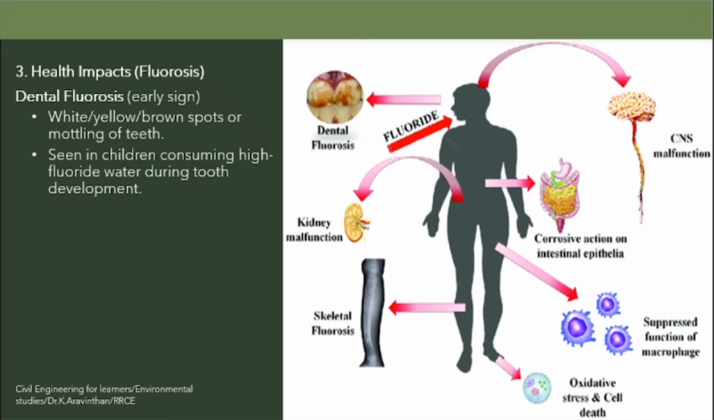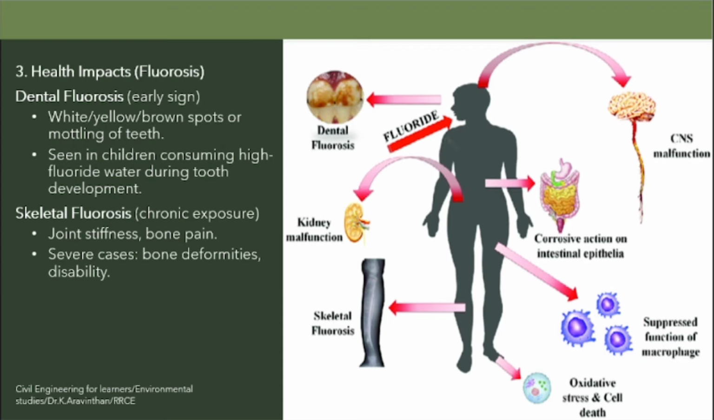Why? Because if your teeth are white, with yellow or brown spots in the mottling of teeth, then it is a problem of fluorosis. This is the first stage. Now, if you are constantly drinking that same water, what will happen? Skeletal fluorosis will form.